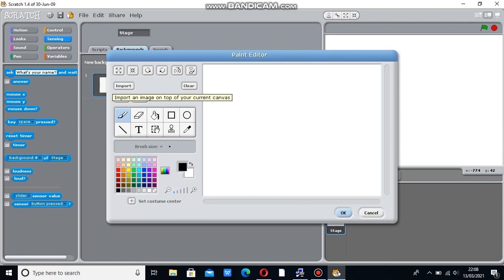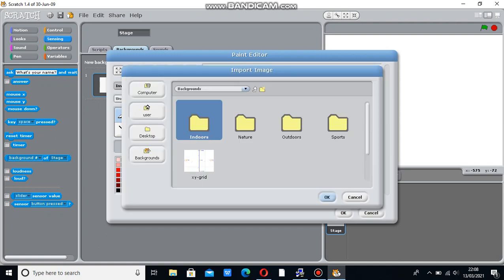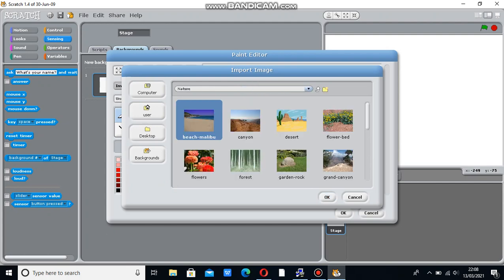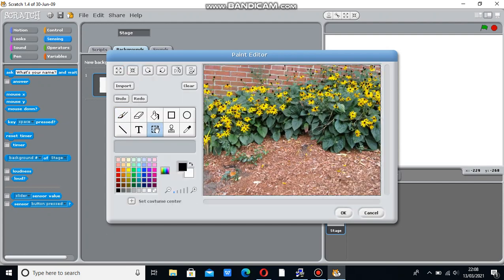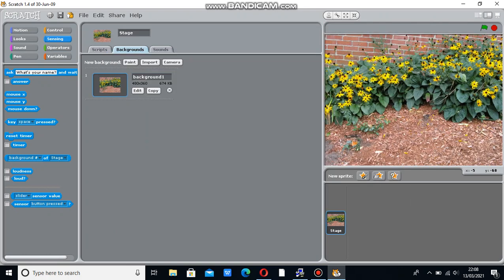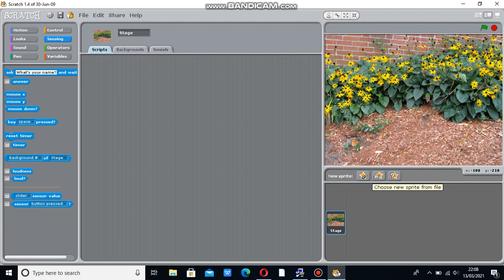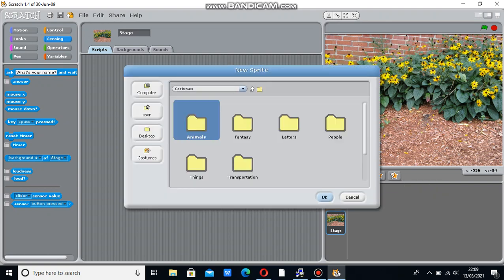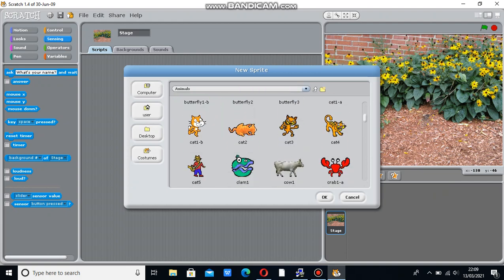So I'm going to click on import here, then select nature, flower bed, then click OK. The background has appeared here. Now click on scripts. Now select the sprite, because we are showing how the parrot is flying. Select the parrot from choose new sprite from file. Here select the animal folder. Click on OK.